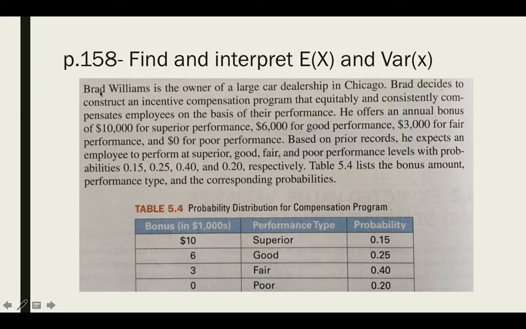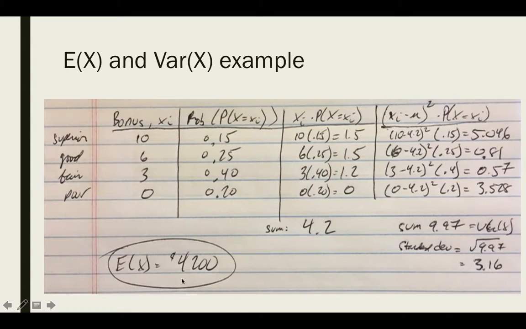So if he wants to figure out roughly how much Brad is going to spend in bonuses, if he has, let's say, 25 different employees, then he could just multiply this 4,200 times 25 and get a good understanding of how much money he'll need for bonuses. So that's why expected value can really help us out here, because it can provide an average bonus for this particular person. It provides an average amount for my data points in a discrete probability distribution.